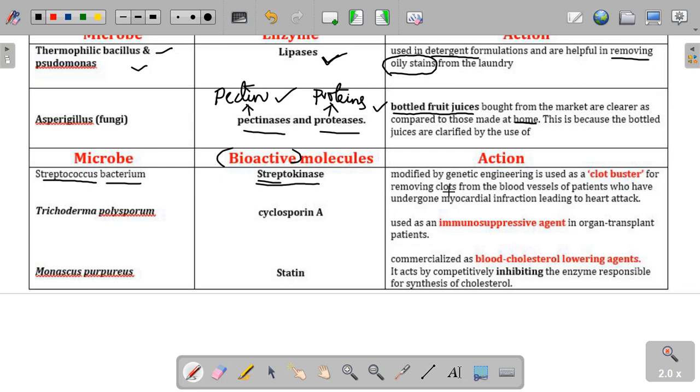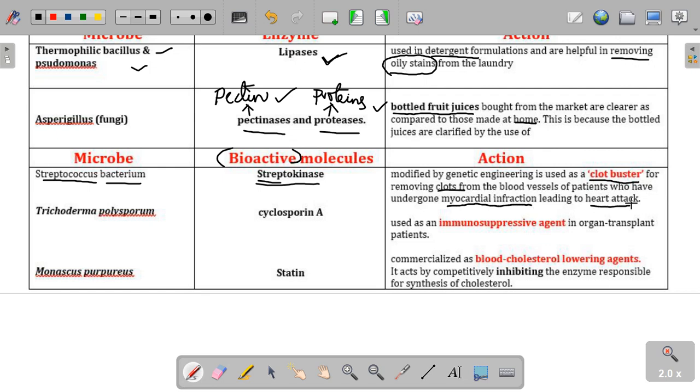Like you can see, modified by genetic engineering, these chemicals are used as clot busters for removing clots from the blood vessels of patients who have undergone myocardial infarction leading to heart attack. So simple.